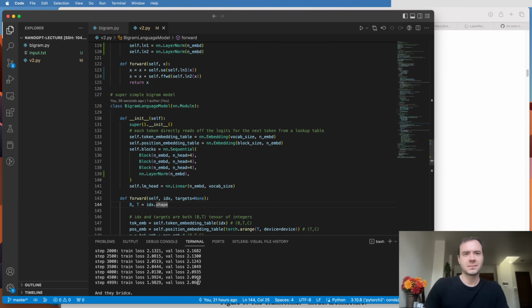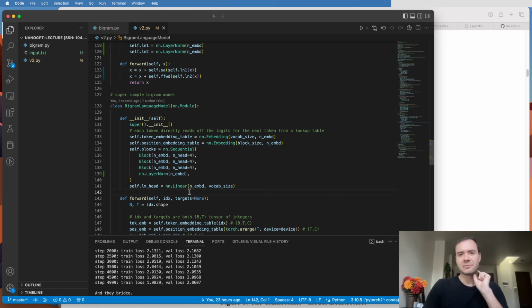Okay, so I let it run, and we see that we get down to 2.06, which is better than the previous 2.08. So a slight improvement by adding the layer norms. And I'd expect that they help even more if we had a bigger and deeper network. One more thing I forgot to add is that there should be a layer norm here also typically at the end of the transformer and right before the final linear layer that decodes into vocabulary. So I added that as well.